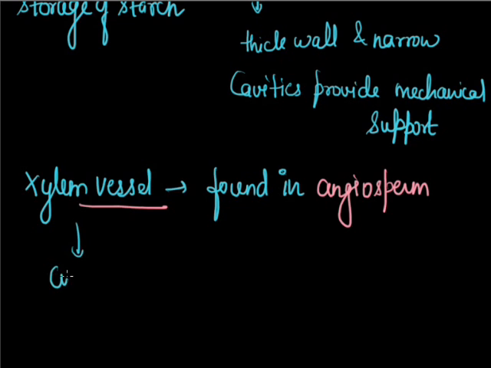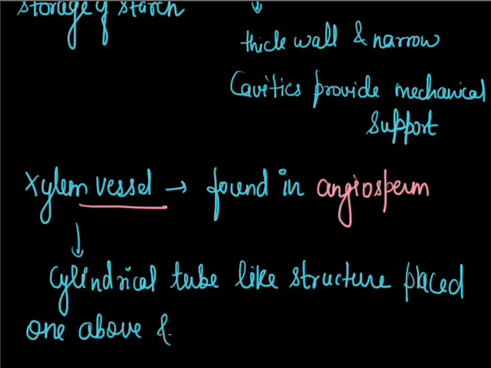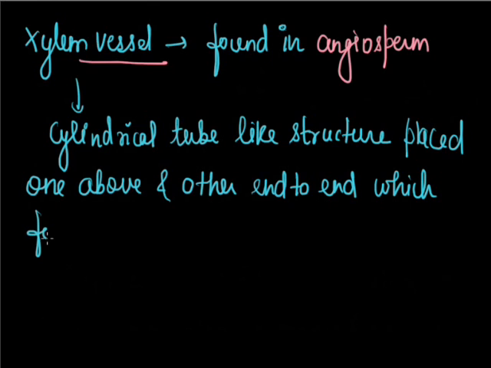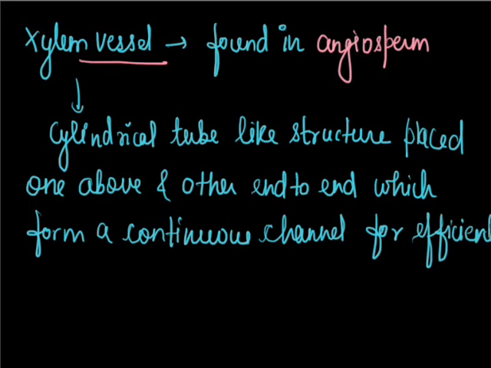These vessels are cylindrical tube-like structures placed one above the other, end to end, which form a continuous channel. For what? For efficient conduction of water.